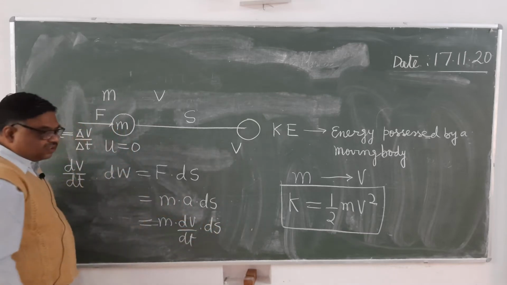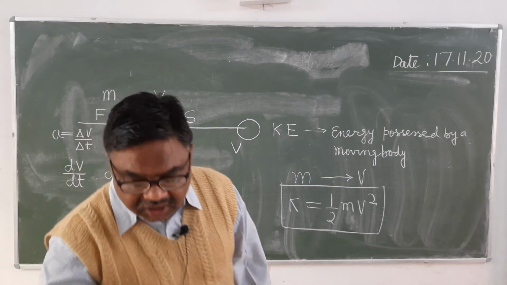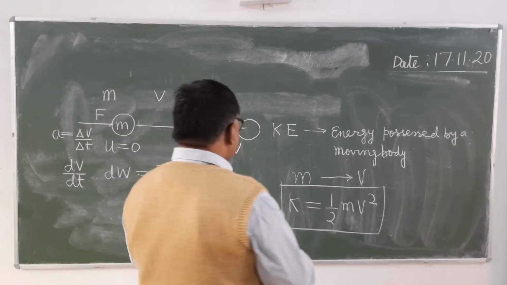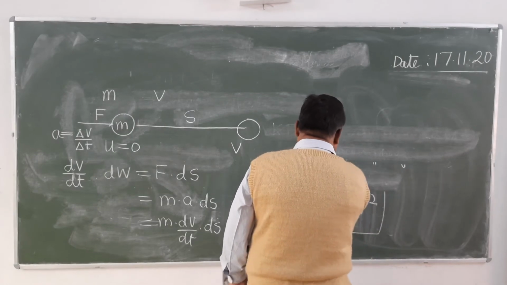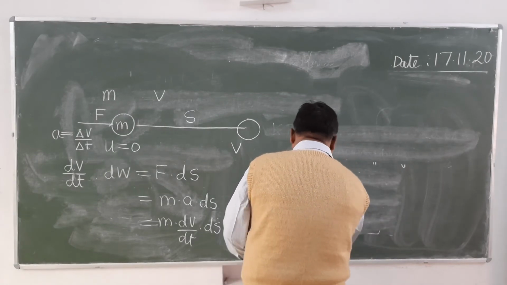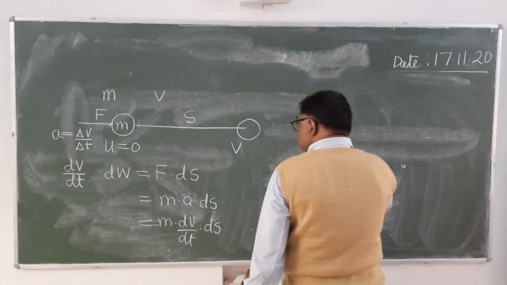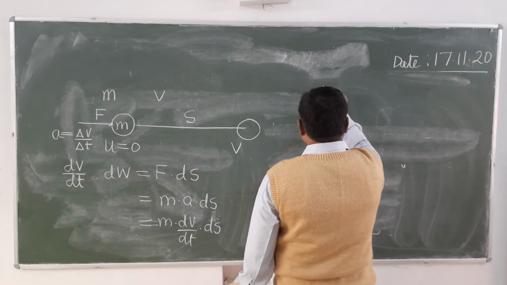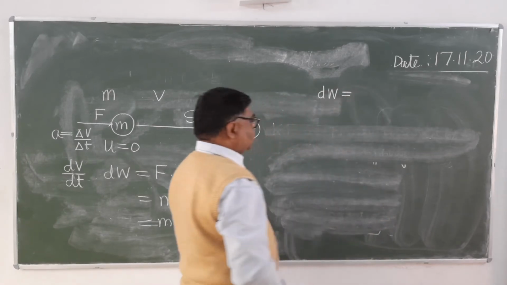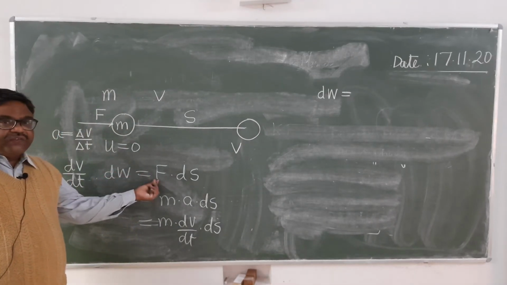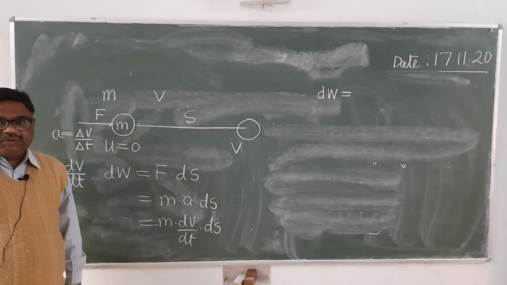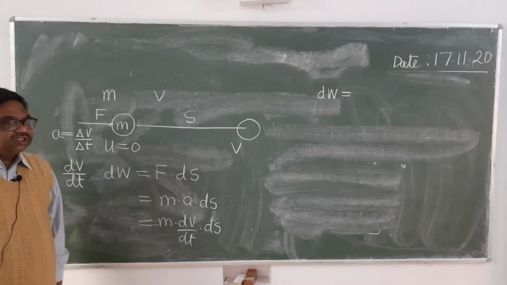Now you rearrange the term. On rearranging the term, what will you get? You can see here dW equals the amount of work done when a force F is applied and the body displaces by an infinitesimally small distance ds.